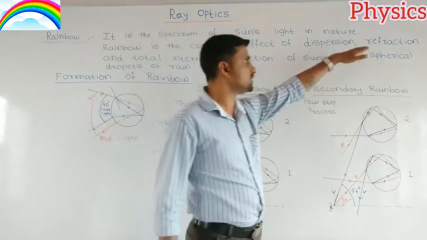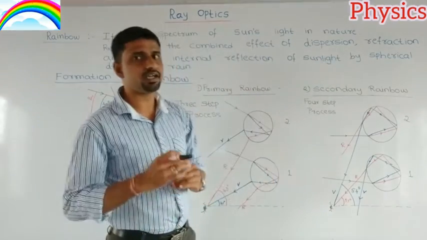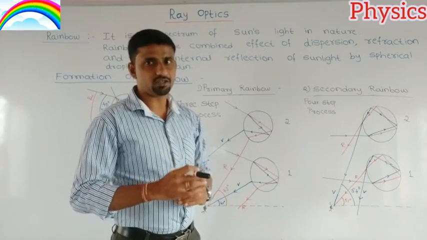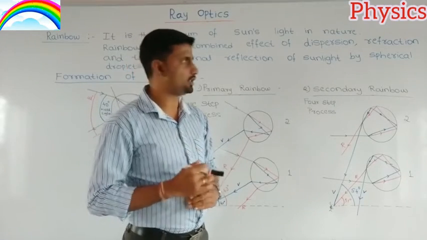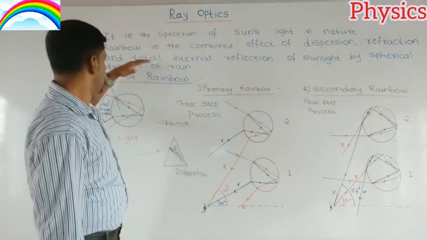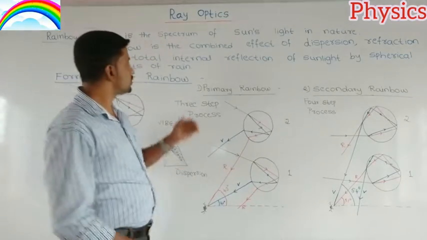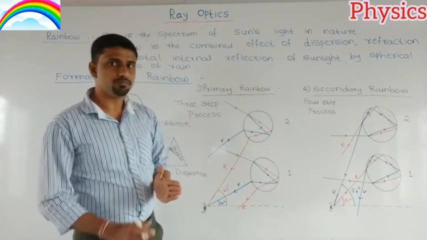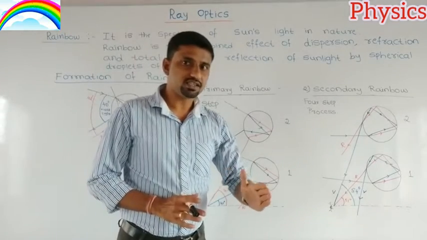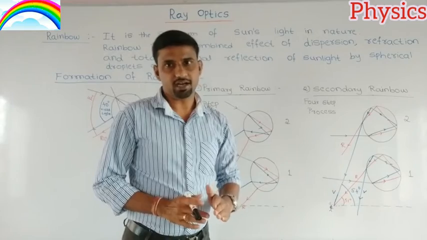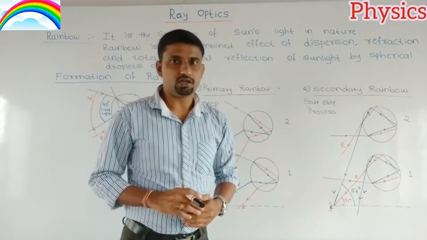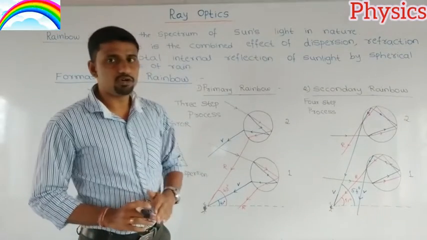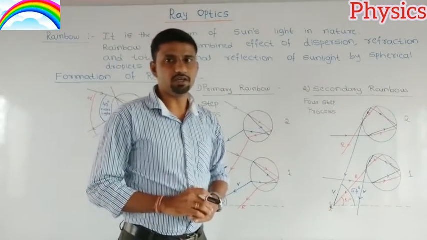Another is refraction of light, which is the bending of light when rays travel from one medium to another. And we also observe total internal reflection: if the angle of incidence is greater than the critical angle, we observe total internal reflection.